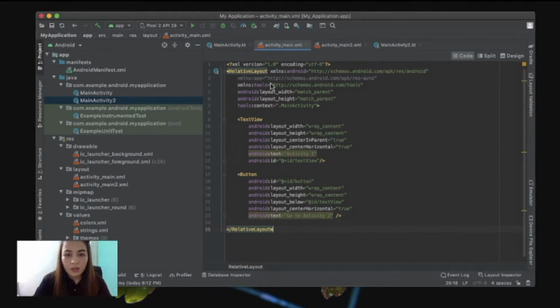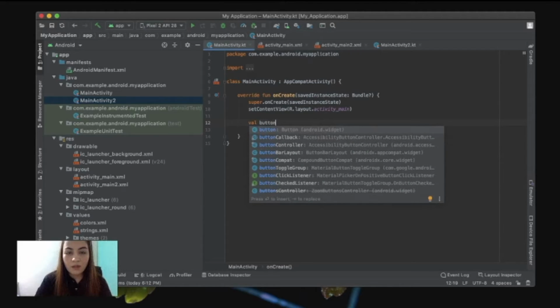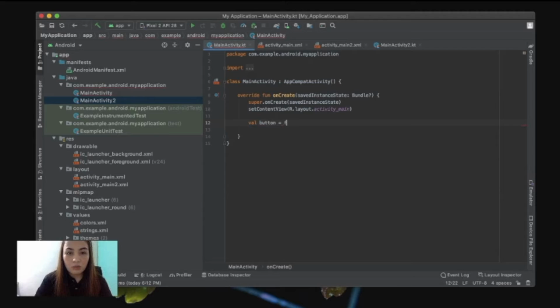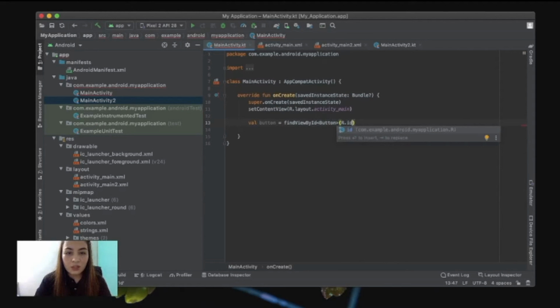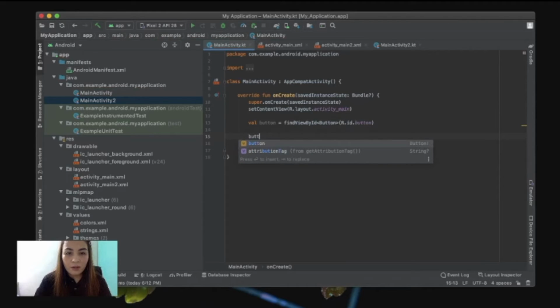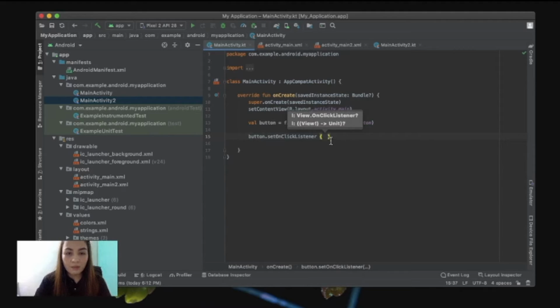Now that we're done with the activity layout, let's go back to our main activity Kotlin file. It's time to declare our button and access it in our Kotlin code using find view by ID. So that whenever we add or use the ID button in our XML file, we will be able to access and use them. So we type val button equals findViewById, and then R.id.button. Now the variable button will point to that button in your XML whose ID is button.